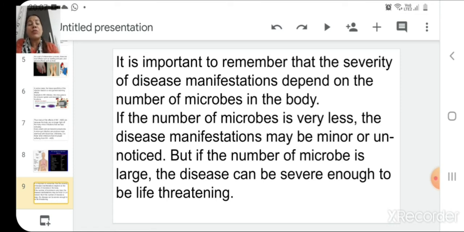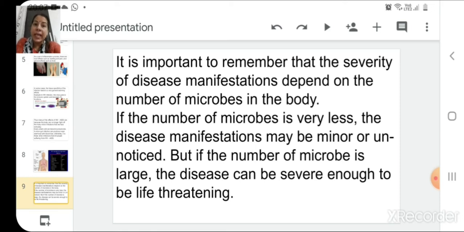Let us relate it to today's corona condition. In corona patients, you must have heard about some asymptomatic patients. Asymptomatic patients are those in which the infection is there, but their immunity is so high that their body is not showing any infection symptoms. Means they are not facing any problem. Although they are corona positive, they are not facing any problem as such because their immunity is strong.